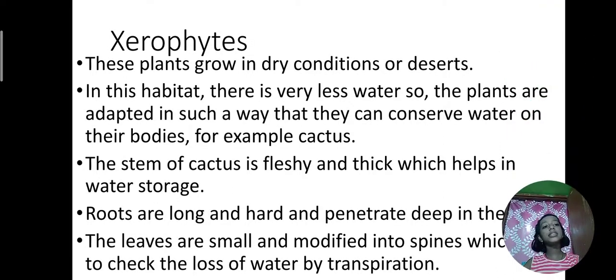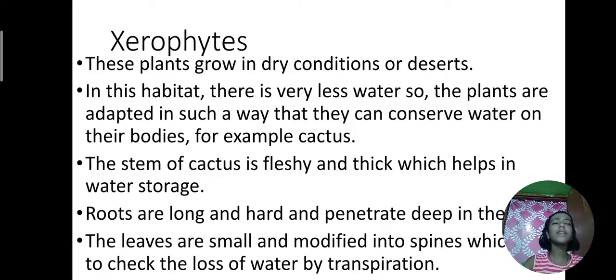Now, what are xerophytes? I don't think you have heard this name, but I was a student of Javier, and as a student I learned about xerophytes in 4th class. At first I was confused, but it's so easy that you will love it. Xerophytes are the plants that grow in dry conditions or deserts. This is the basic concept of xerophytes.